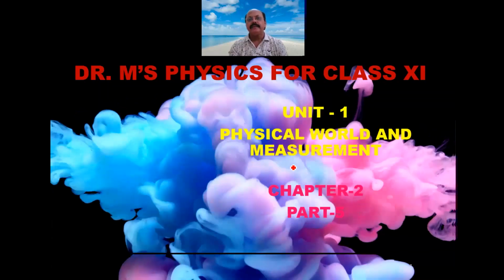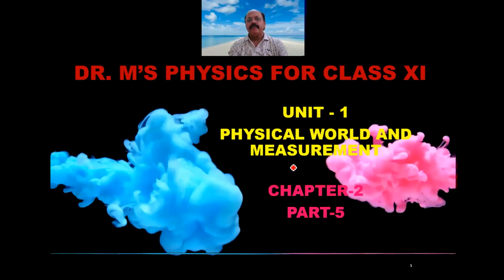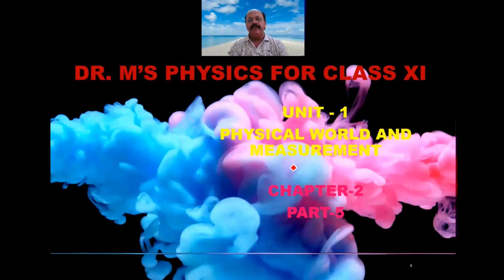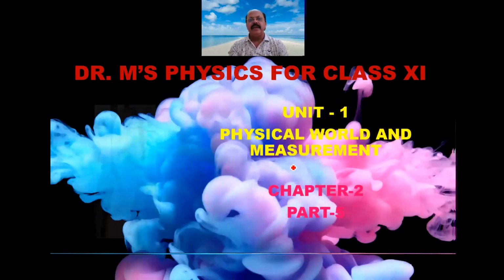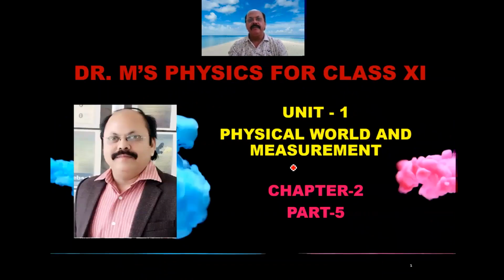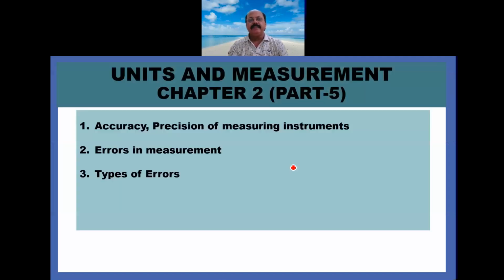Dear students, today's topic of my lecture is Units and Measurement, Chapter 2, Part 5. You just see here what you have to learn in Chapter 2, Part 5. First I will explain accuracy, then precision of measuring instruments. After that, errors in measurement. At last, types of errors.